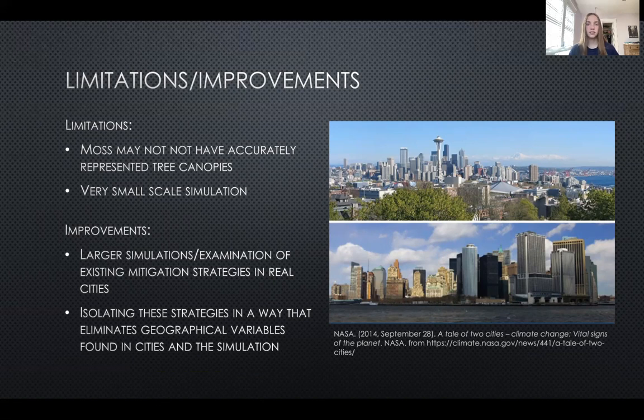In the future, this could be addressed by using larger simulations or by comparing these strategies in real cities where they've already been implemented. Another future study that could be useful is to examine the effectiveness of these mitigation strategies outside the context of a city. Every city is geographically unique, and it is unrealistic to assume, for example, that pavements make up exactly 44% of land in all cities. Given this, an experiment that tests these strategies in a way that eliminates all geographical variables could yield results that are more easily applicable to a variety of cities.